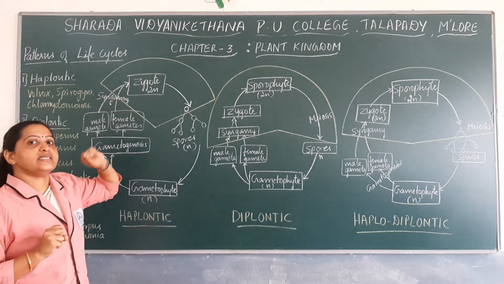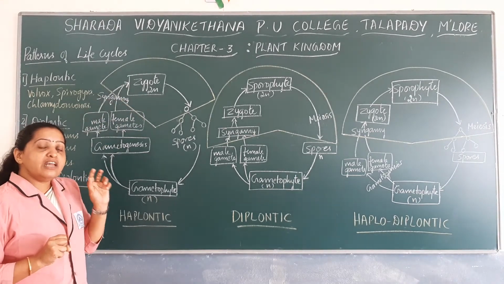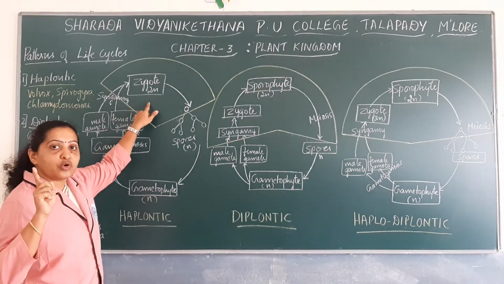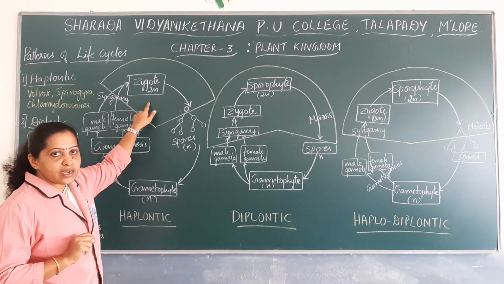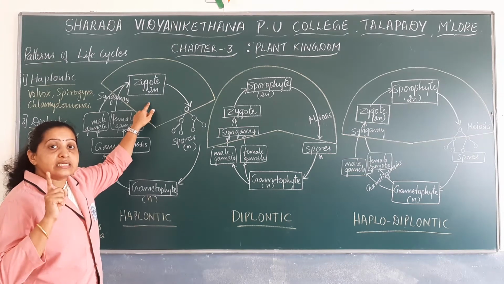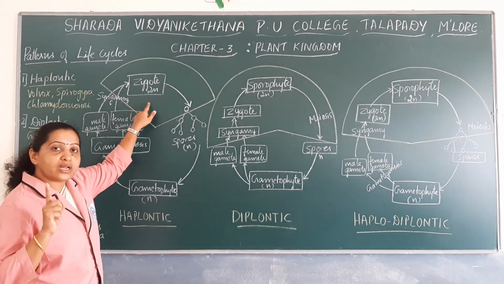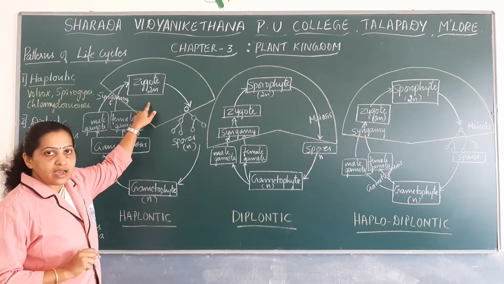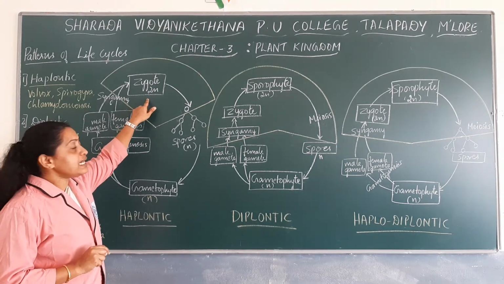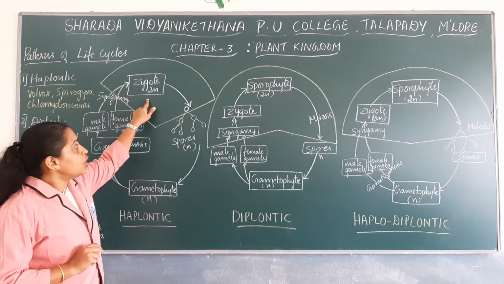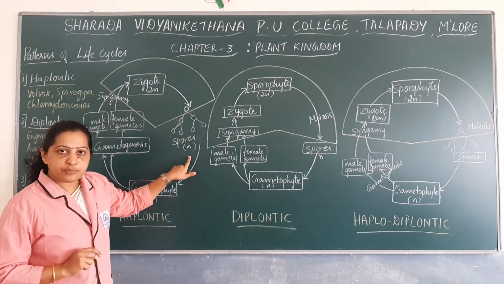It represents the sporophyte. Here different sporophytes are not formed. The single celled zygote itself represents the sporophytic generation. Remember that the single celled diploid zygote represents the sporophytic phase. So the single celled diploid zygote then undergoes meiotic division to form haploid spores.